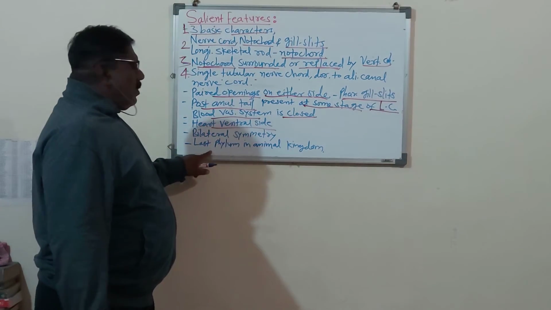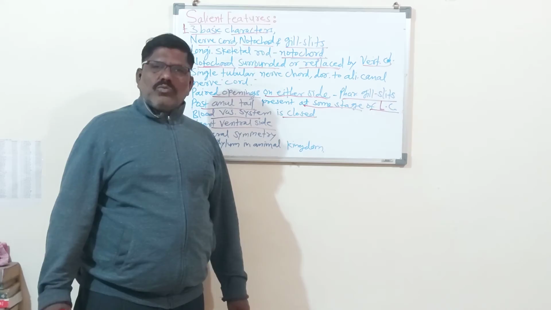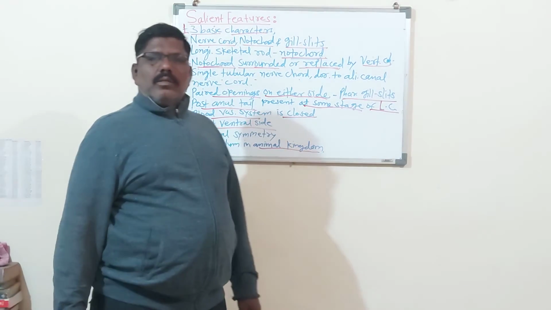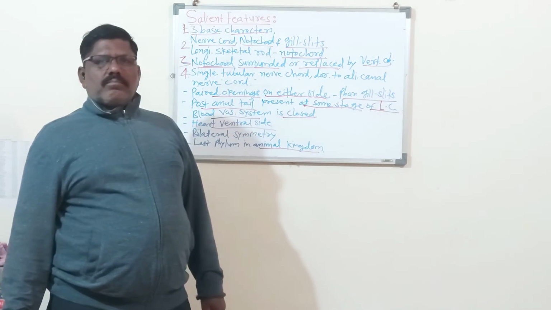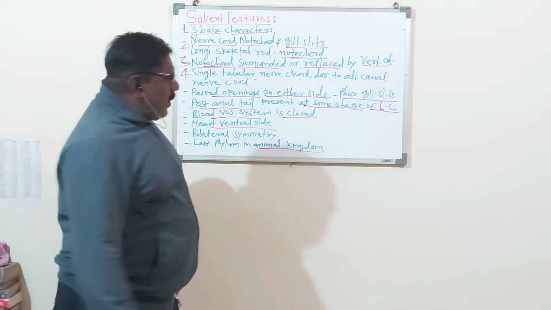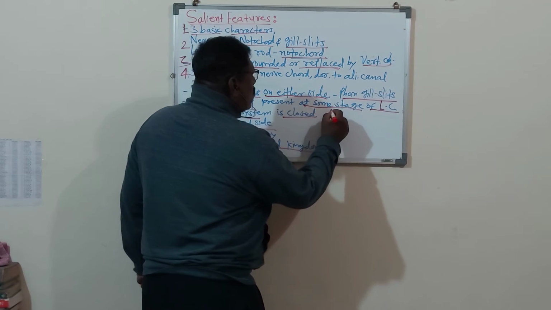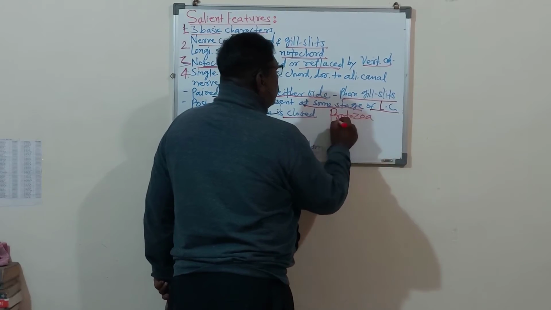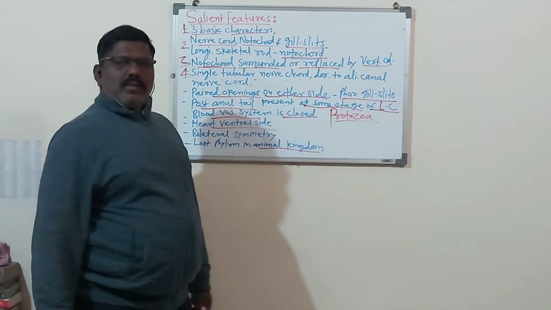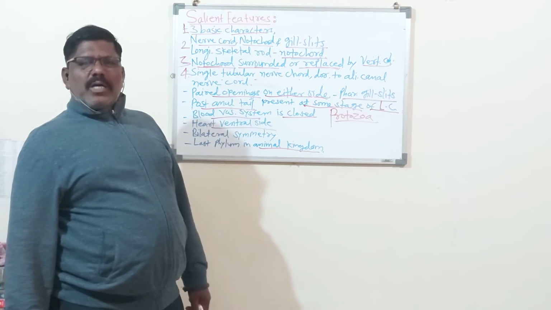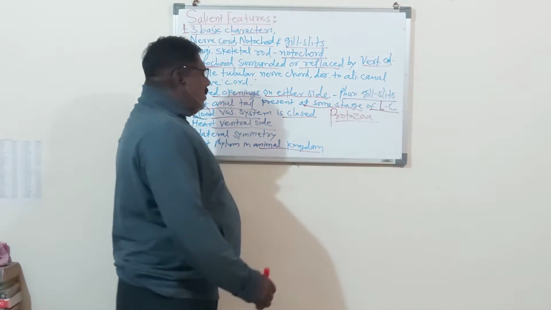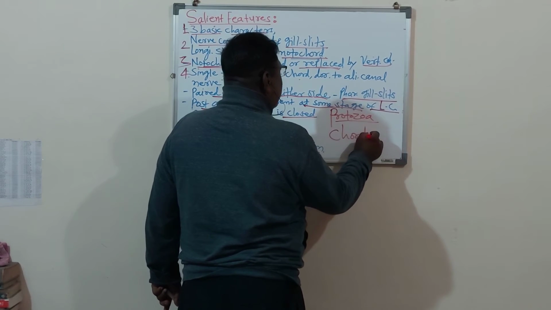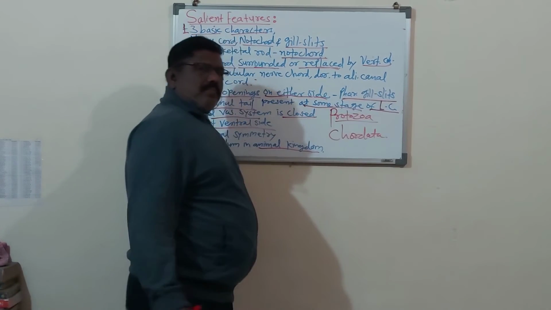Now, chordata is the last phylum of the animal kingdom. You know the animal kingdom. In the animal kingdom, the first phylum is protozoa, which is microscopic, and the last phylum is chordata. Remember, this is the last phylum.